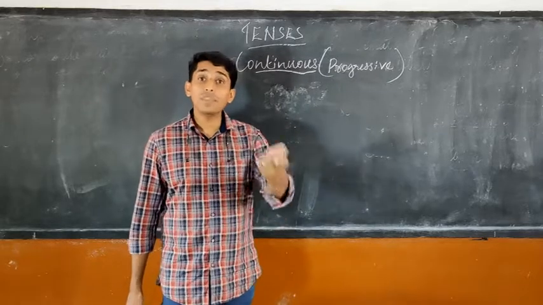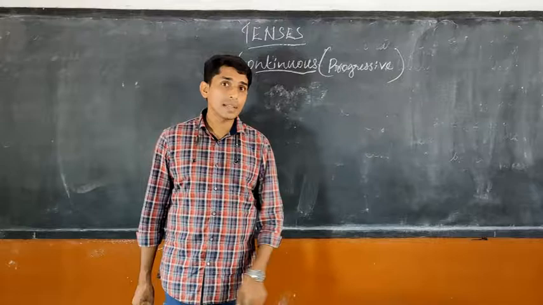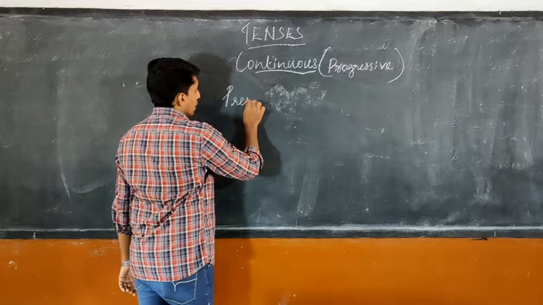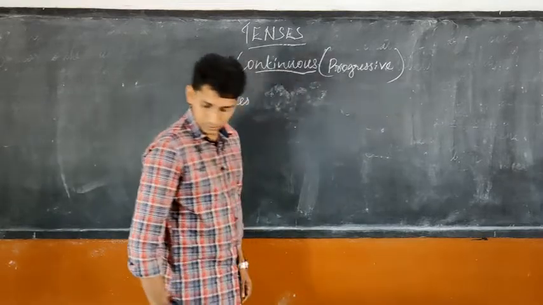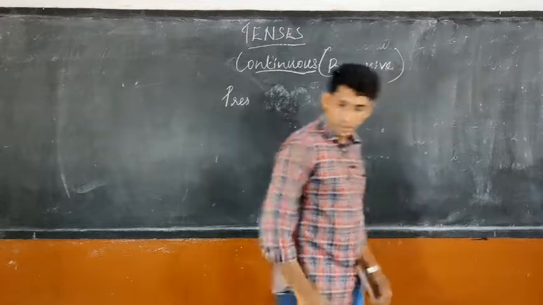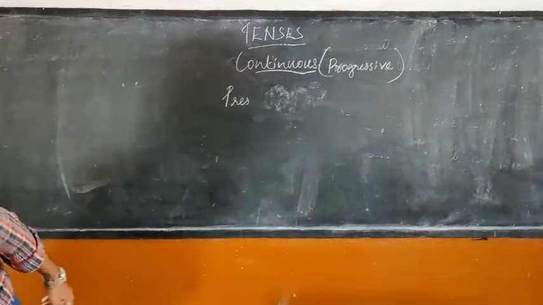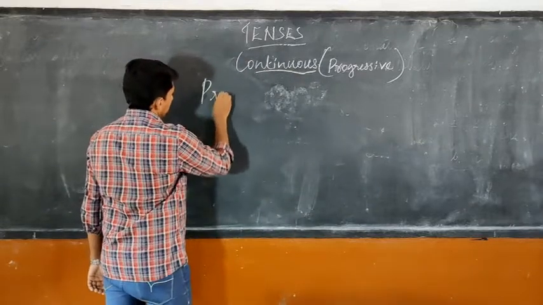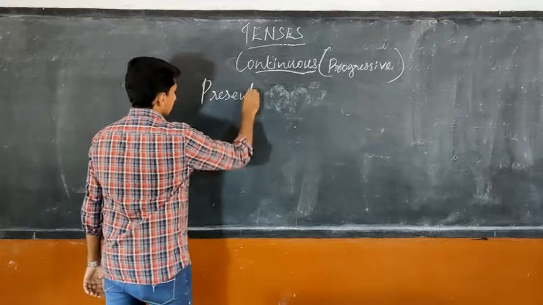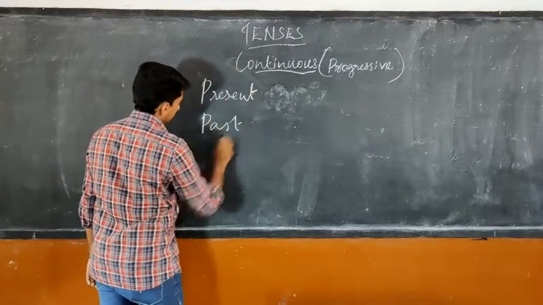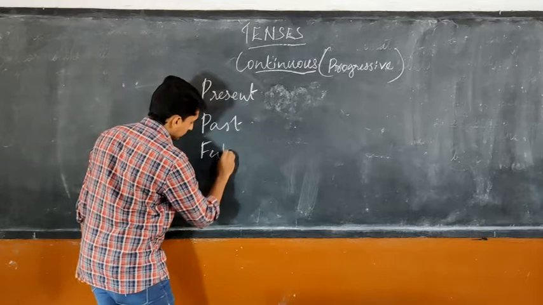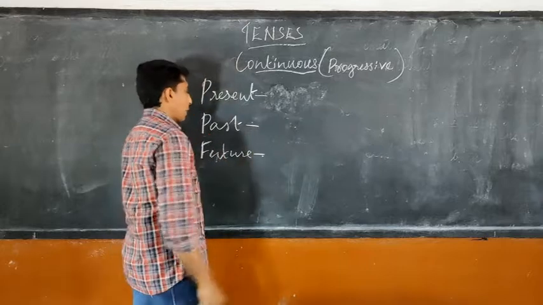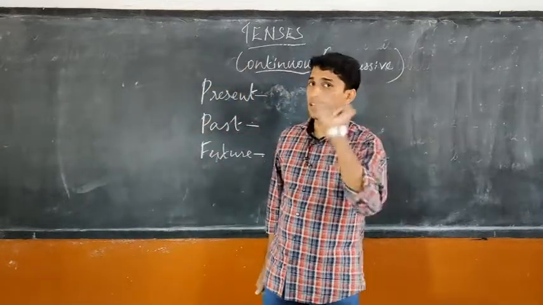The same thing, if we want to describe in continuous tense, just keep in mind, present, past, and future tenses have these 3 forms. Present continuous is there, past continuous is there, and also there is future continuous.